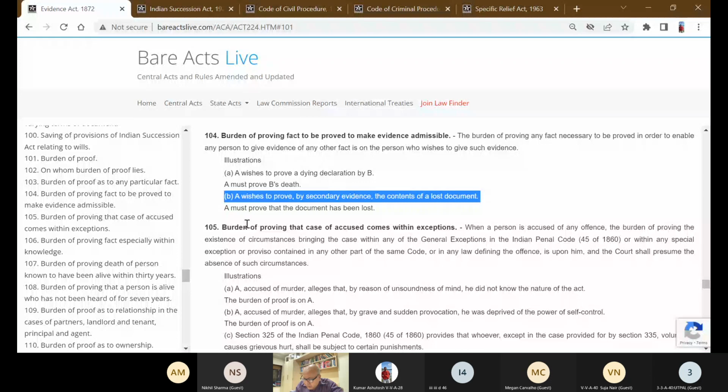He has proved that the original is not in his possession, and he has proved that he has given notice to the builder or registration office to produce it, and they have not complied with the request, and hence I am taking on record this secondary evidence. It becomes admissible. That we have dealt with.